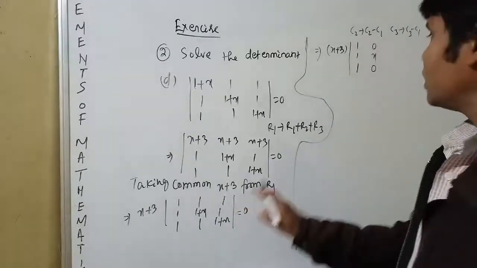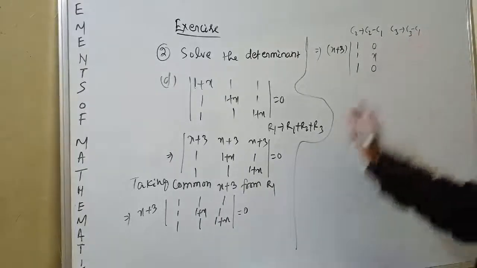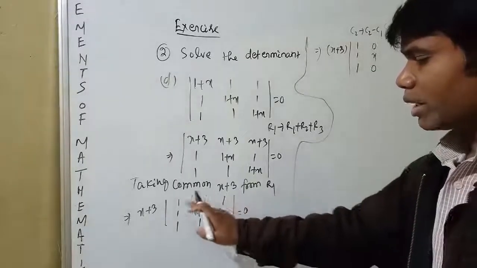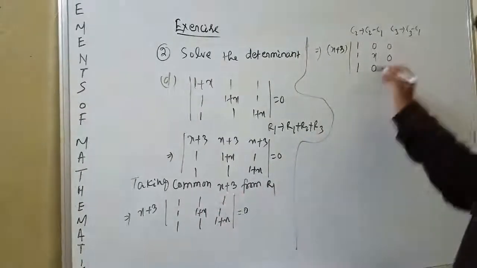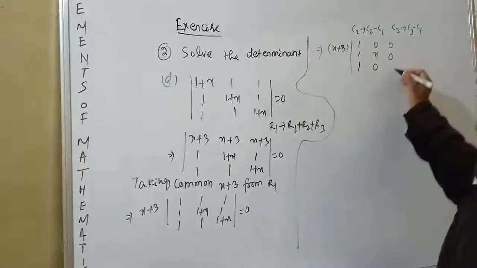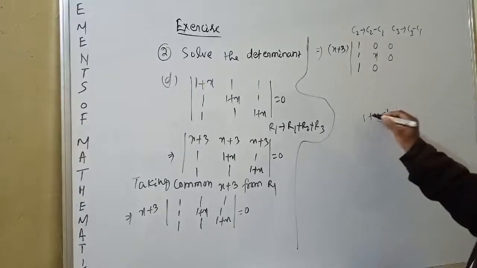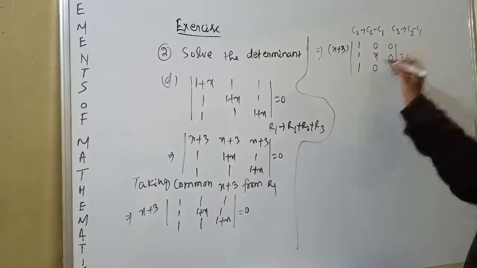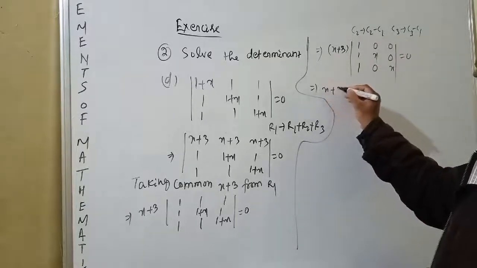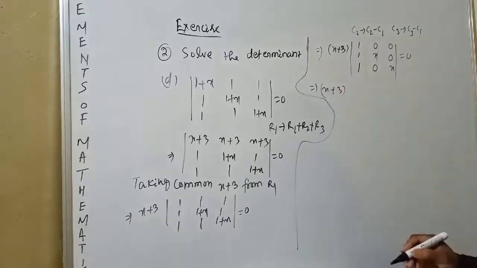Next, C3 tends to C3 minus C1: 1 minus 1 is 0, 1 minus 1 is 0, 1 plus x minus 1 is x. This is equal to 0, that is x plus 3. Now you find the determinant.